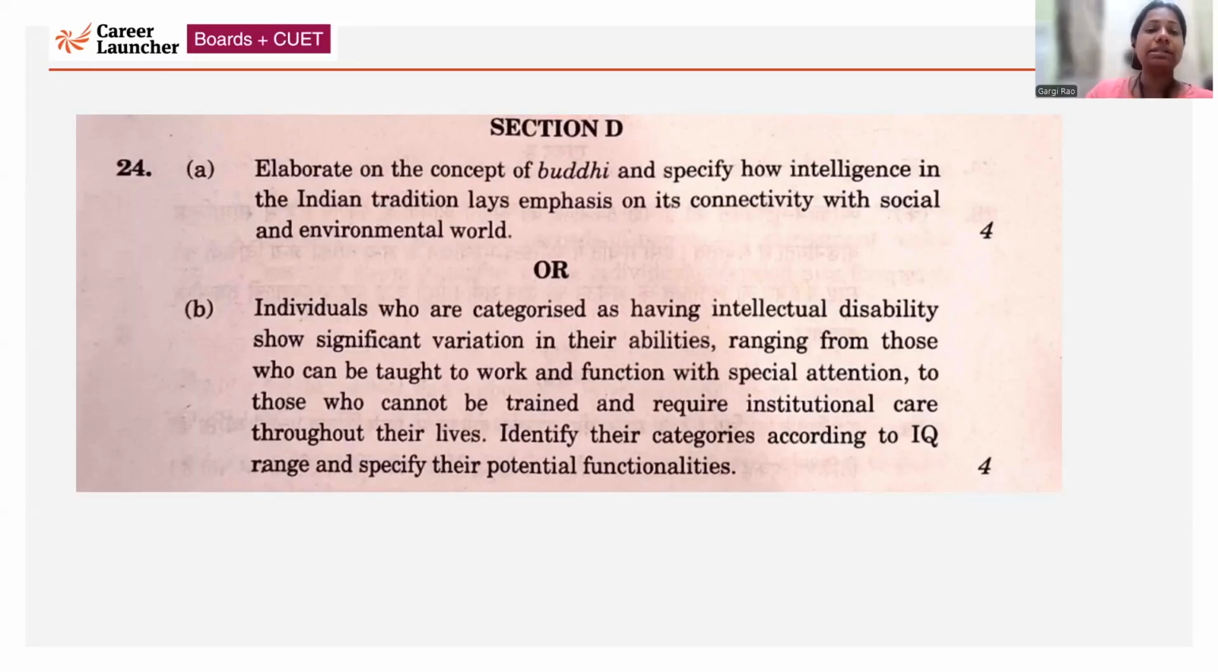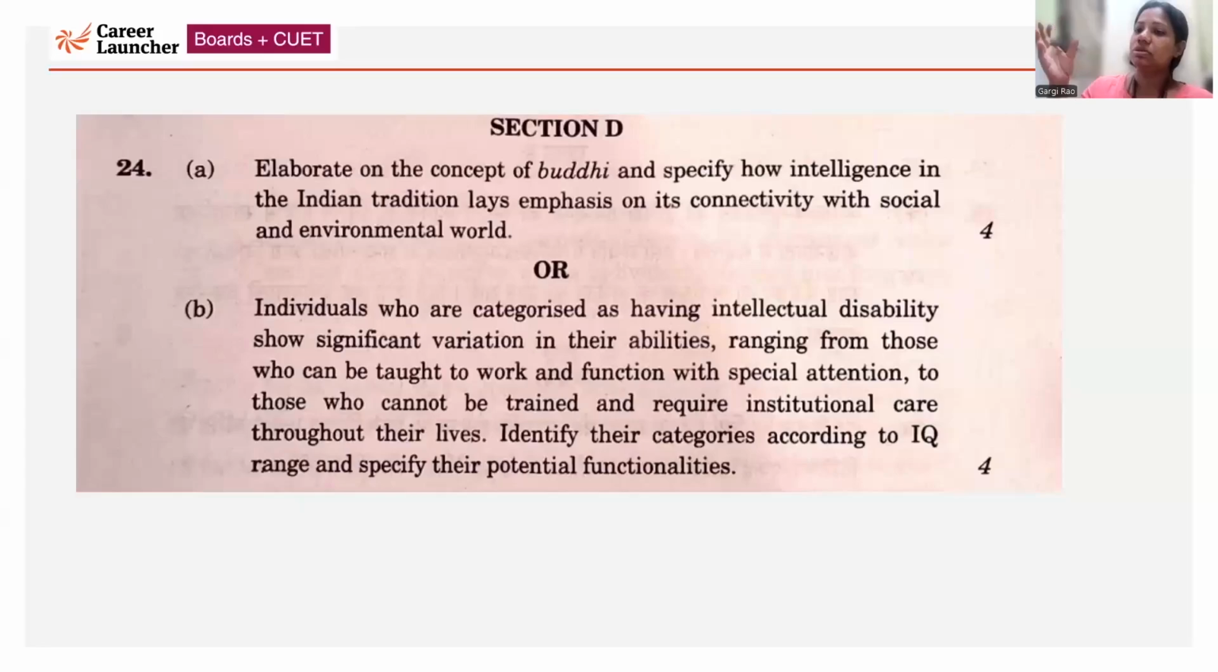Now, the second part is: individuals who are categorized as having intellectual disability show significant variations in their abilities, ranging from those who can be taught to work and function with special attention to those who cannot be trained and require institutional care throughout their lives. Identify their categories. Basically here, the question is demanding that table. If you remember in your NCERT book, there is a table.